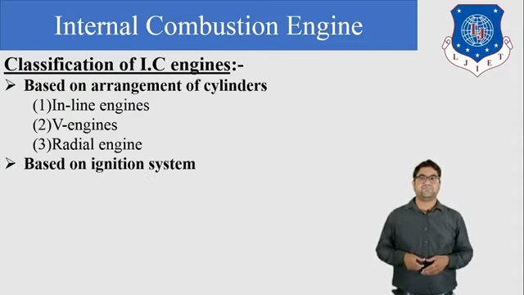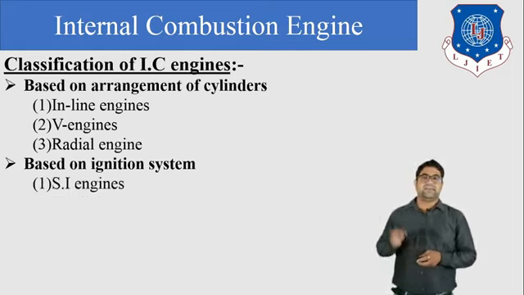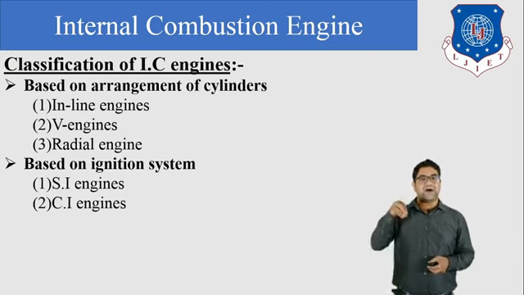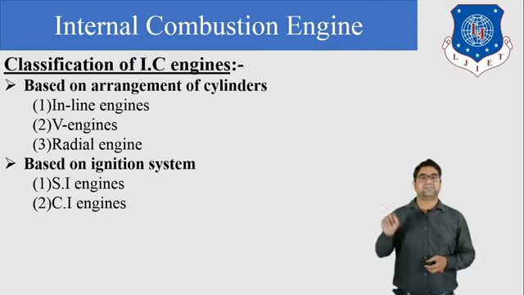Next is based on the ignition system. Based on the ignition system, we can classify IC engines as SI engine, that is the spark ignition engine, and CI engine, that is the compression ignition engine. In the spark ignition engine, we use the spark plug for combustion. So the petrol engines are generally known as spark ignition engines.